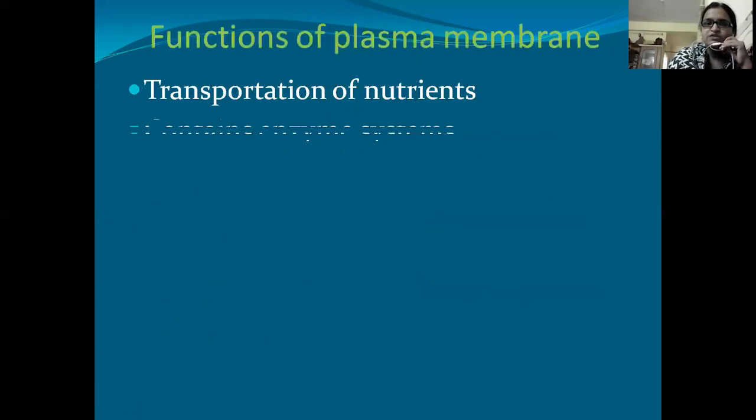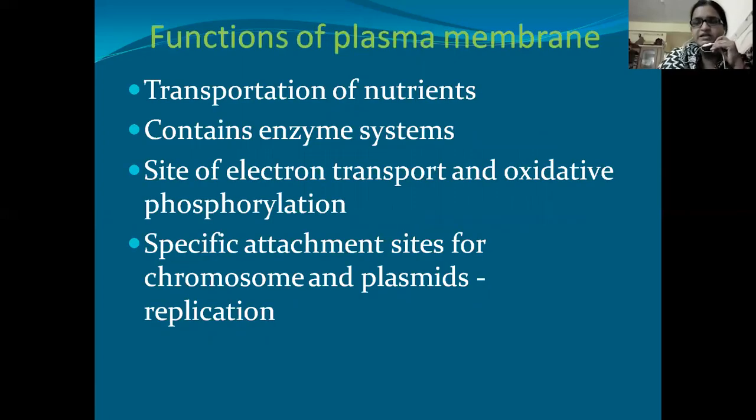So what is the function of this plasma membrane? It is helping in transportation of nutrients, which means it is helping in taking up the nutrients from the environment, and it also contains enzyme systems, and it is a site for electron transport and oxidative phosphorylation. These are the basic mechanisms which happen on the cell membrane, and it gives specific attachment sites for chromosome and plasmid replication. For replication also, this membrane is acting as an attachment site.